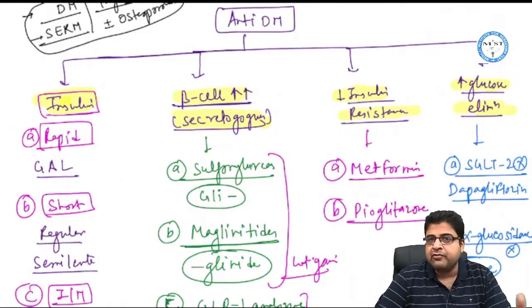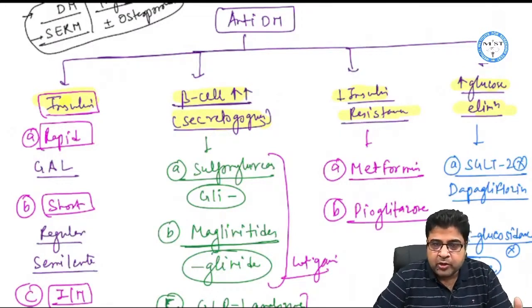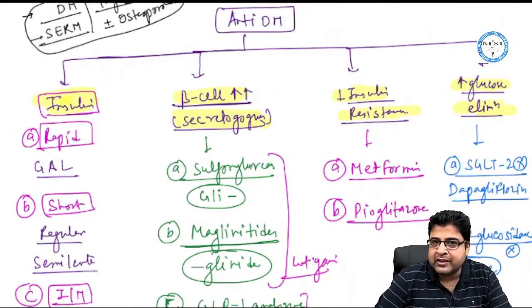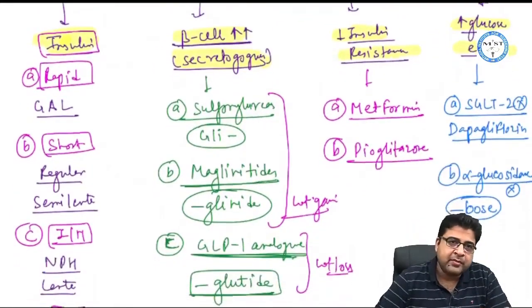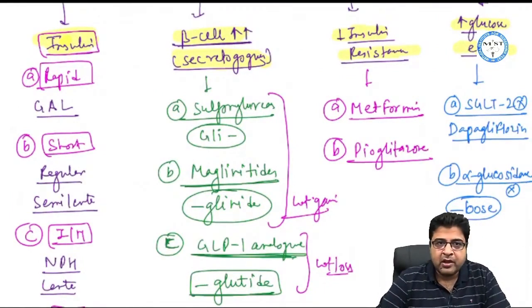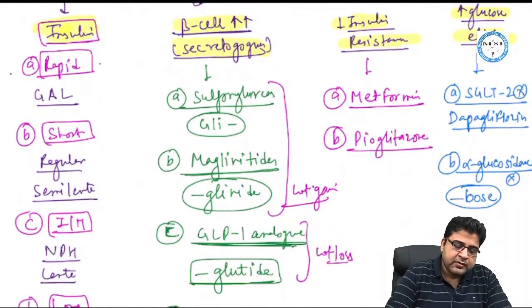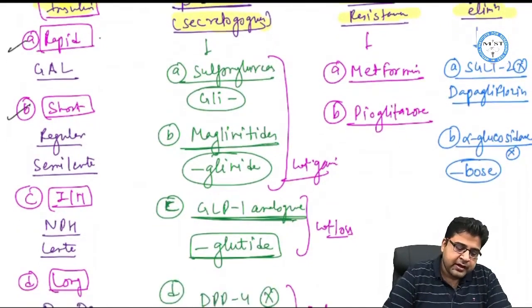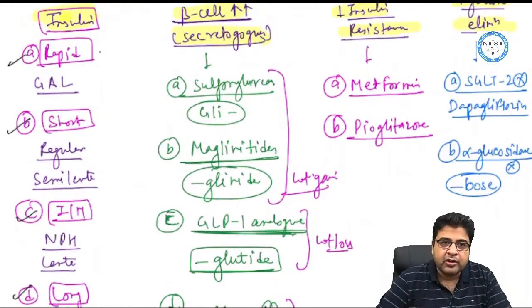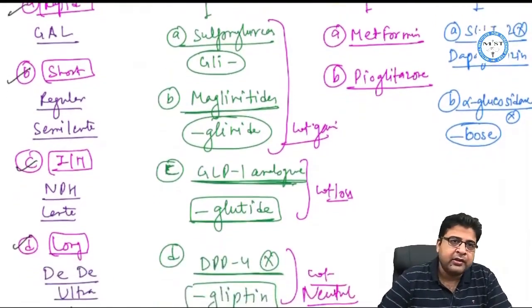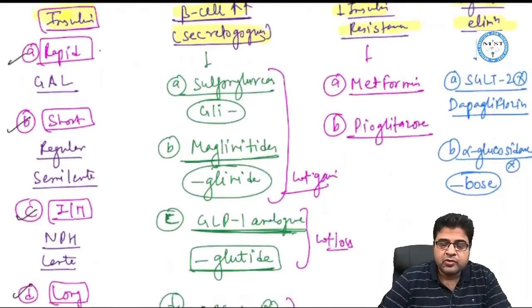So 4 groups of medicines we can use. One is insulin for the treatment of diabetes. Number 2, medicines which can stimulate the beta cells of the pancreas and result in increased insulin secretion. Number 3, medicines which can reduce the insulin resistance. And number 4, the medicines which can increase glucose elimination. Now if we talk about insulins, we have 4 types of insulins available nowadays: rapid acting, short acting, intermediate acting, and long acting.